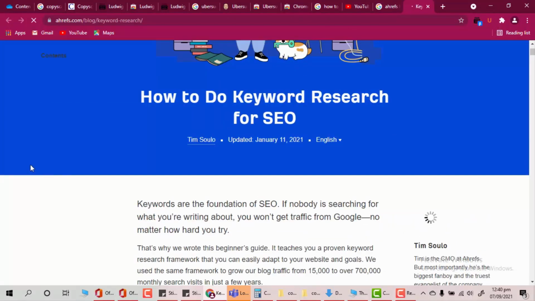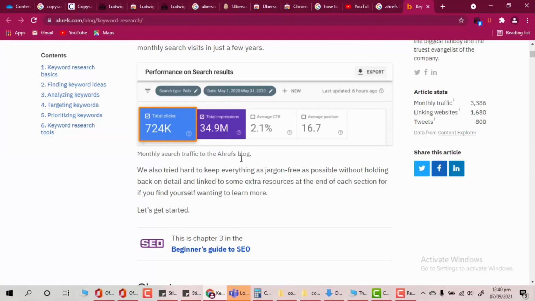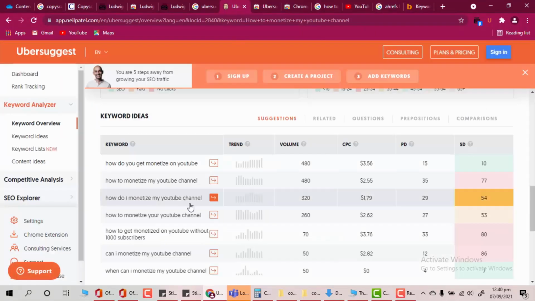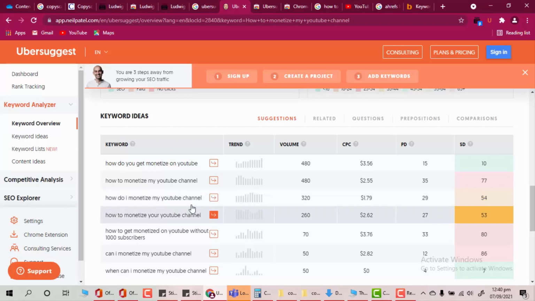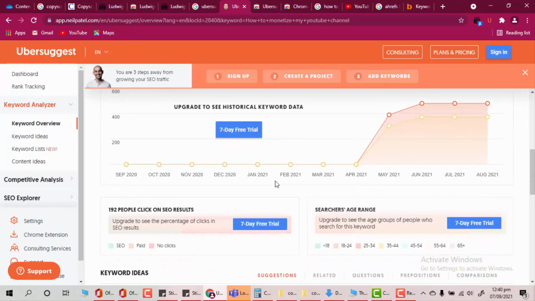That website is great. It will give you keyword research, SEO, a lot of tools, the same job Ubersuggest was used for. When Ubersuggest started, it was free software, but now it is getting more paid, and it is asking you to pay more money to check more details.